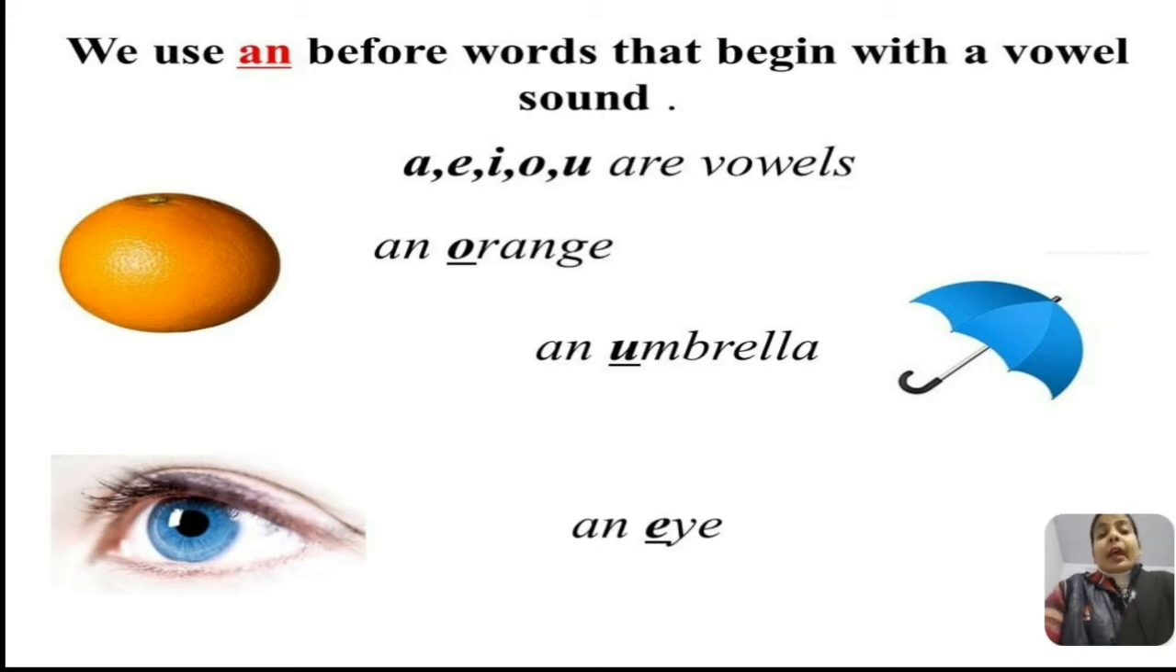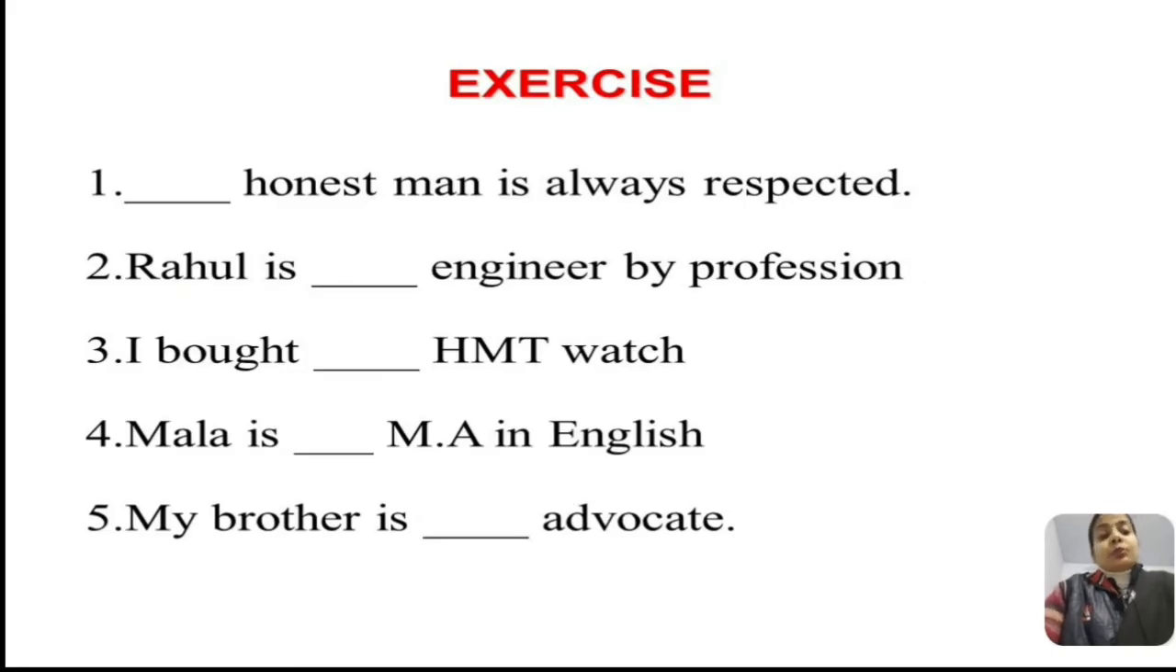We use an before words that begin with a vowel sound, and there are basically 5 vowels: A, E, I, O and U. An orange, an umbrella, an eye, right? So I hope that's very easy, students, to understand where to use a and where to use an. Now let's do one exercise.